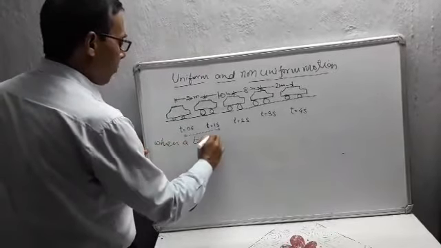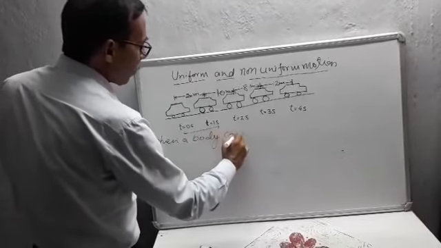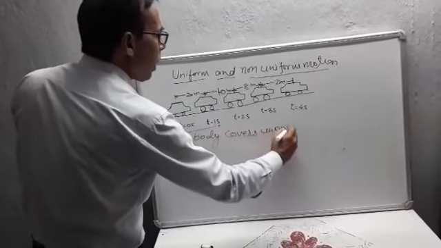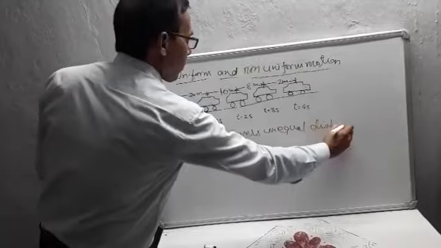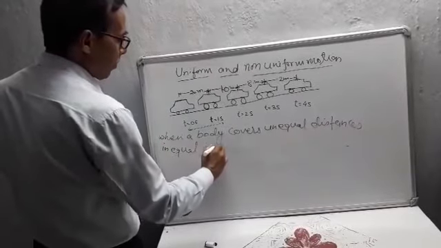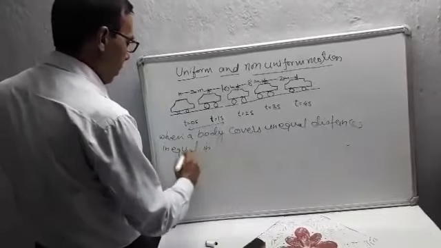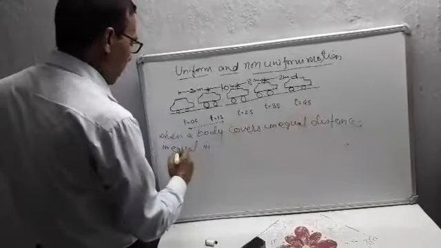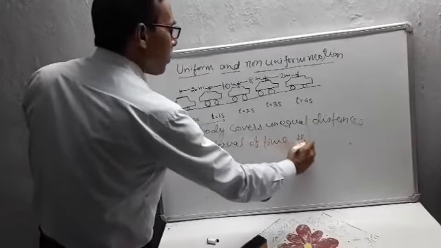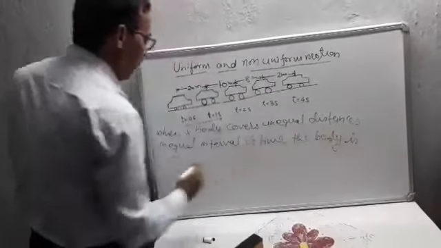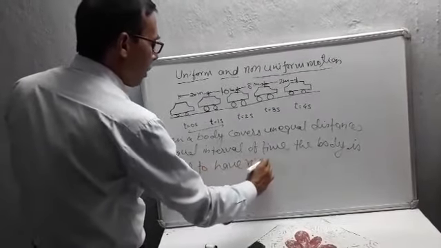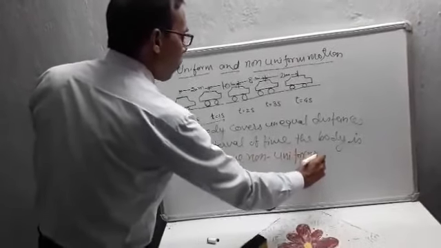When a body covers unequal distances in equal interval of time, the body is said to have non-uniform motion.